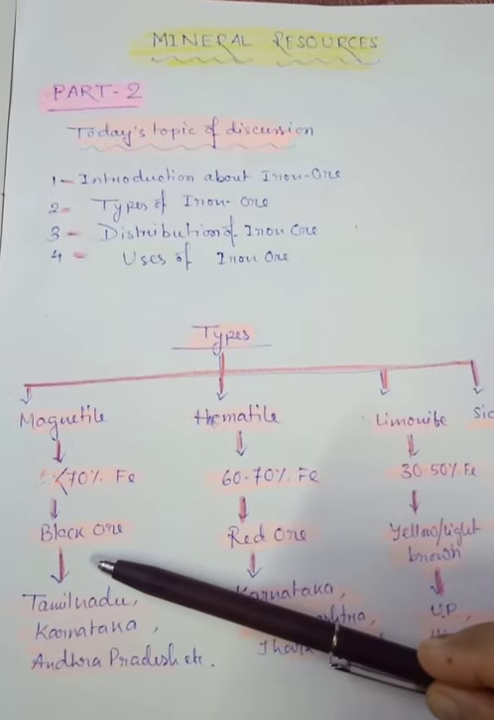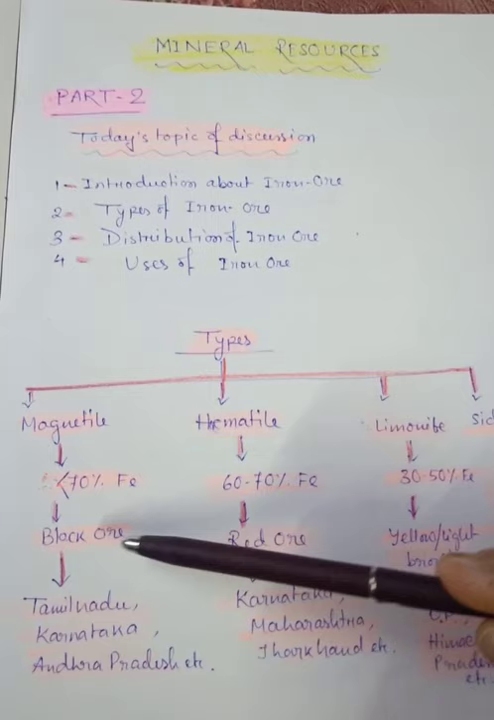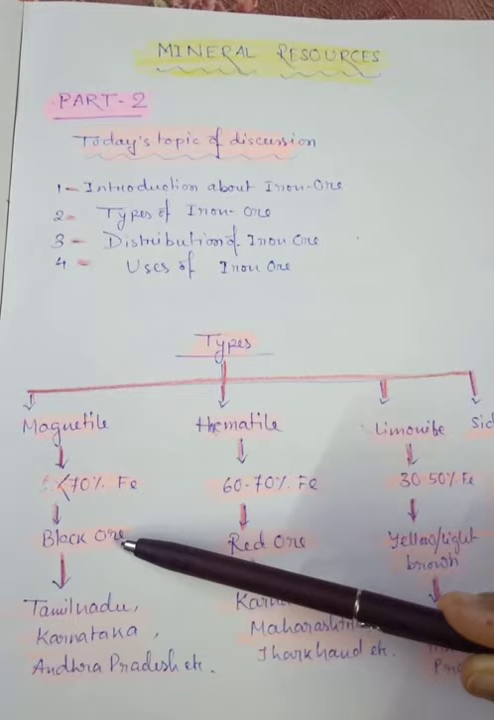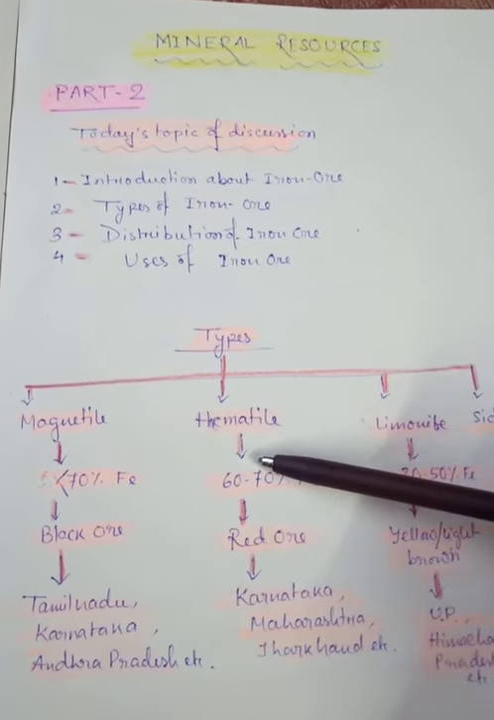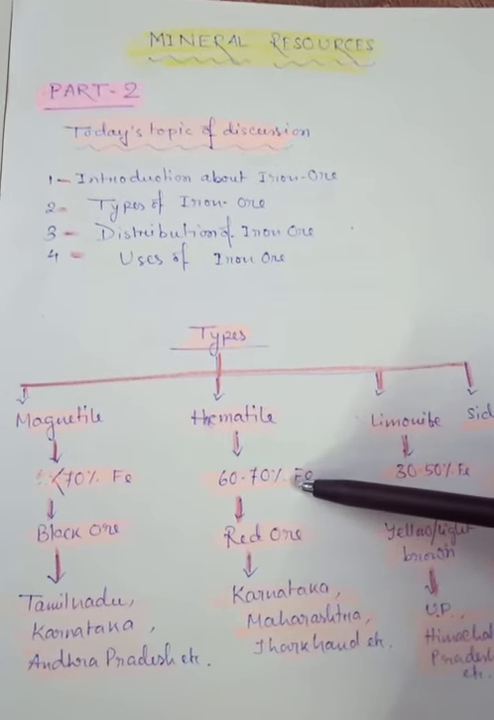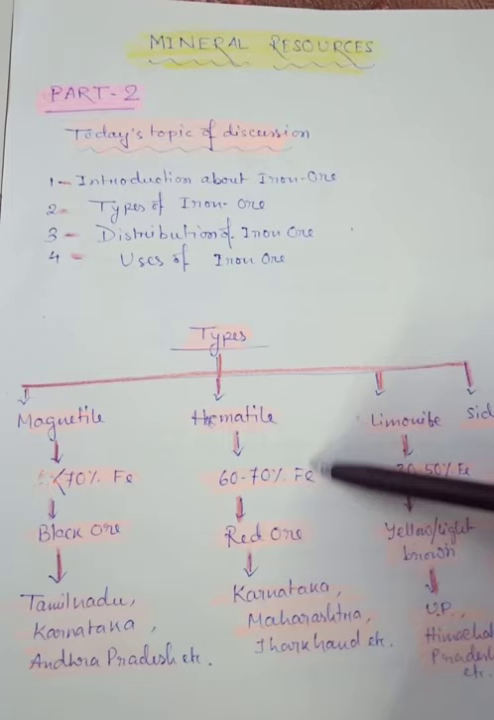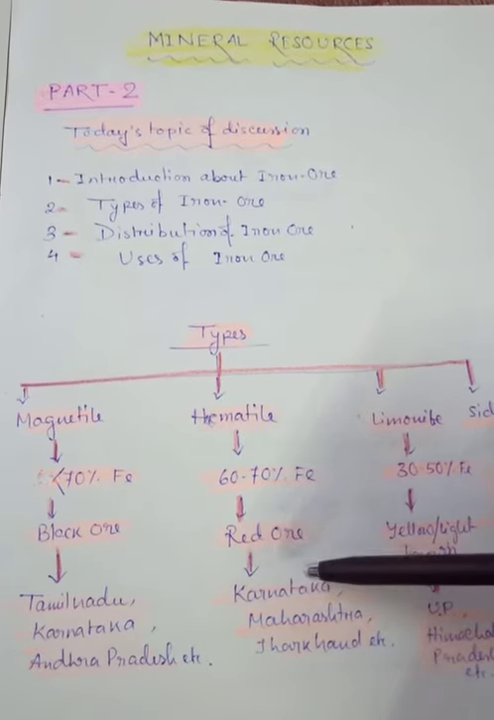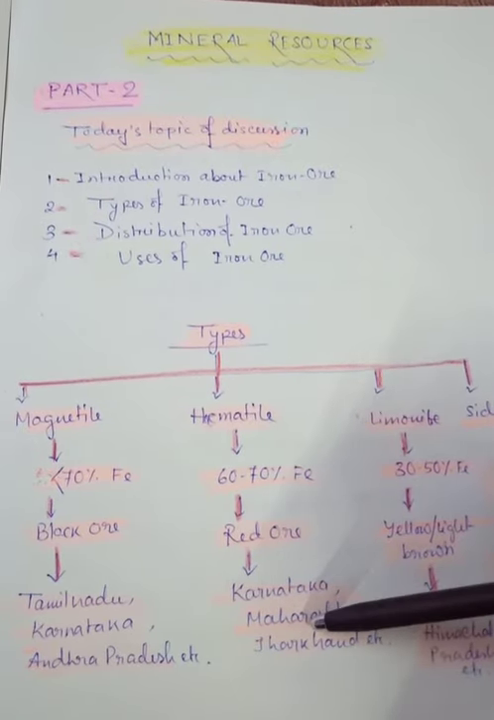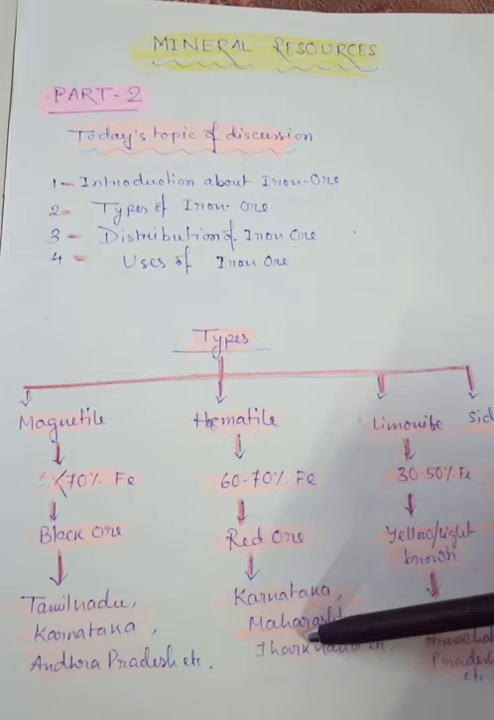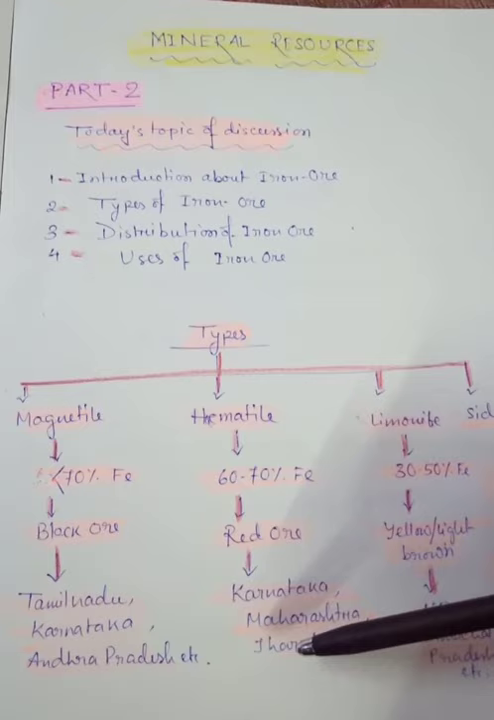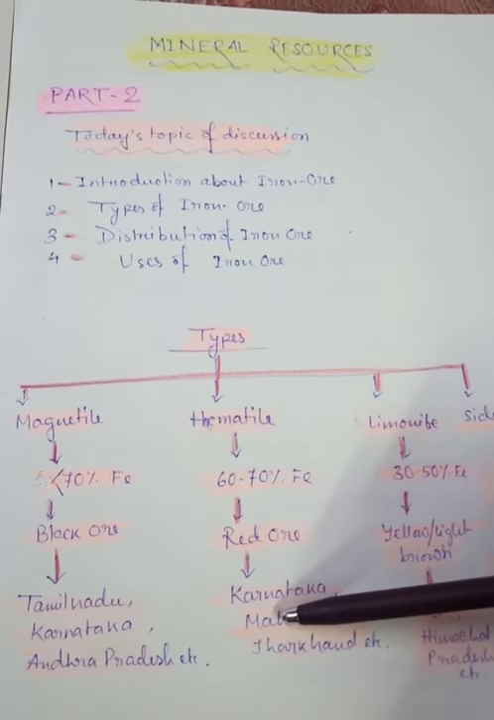Okay, next we are going to know about hematite, which is sometimes black to dark reddish in color. Hematite contains 60 to 70% iron. Also, as it has the presence of iron, it is known as the red ore. And where can we see this? Karnataka, Maharashtra, Jharkhand, and sometimes even Chhattisgarh, we can see this iron ore hematite.